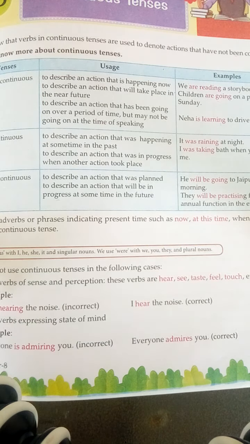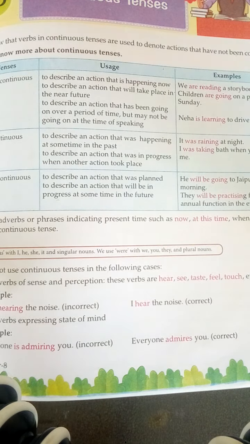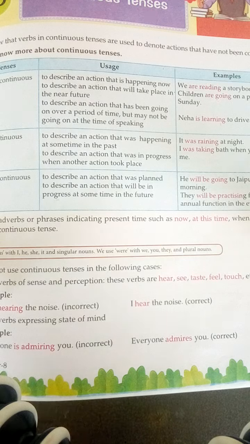In present continuous tense, those sentences are written or spoken which are in a process of happening. Okay, those actions that will take place in the near future or those actions which have been going on over a period of time. That means जो काम वर्तमान में चल रहा है, उस समय पर चल रहा है या उन दिनों चल रहा है.